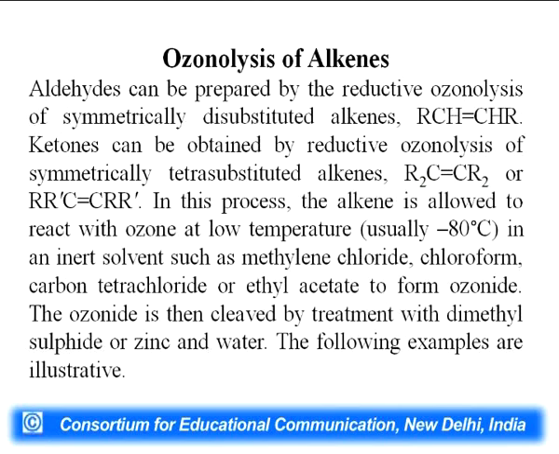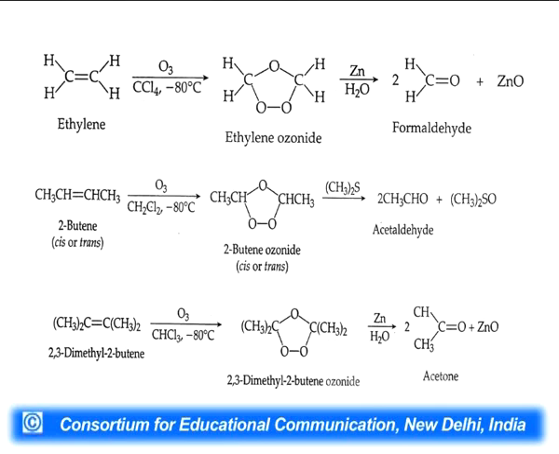In this process, the alkene is allowed to react with ozone at low temperature, usually minus 80 degrees Celsius, in an inert solvent such as methylene chloride, chloroform, carbon tetrachloride or ethyl acetate to form ozonide. So, first of all we get the ozonide. Then the ozonide is cleaved by treatment with dimethyl sulfide or zinc with water. These are the examples.